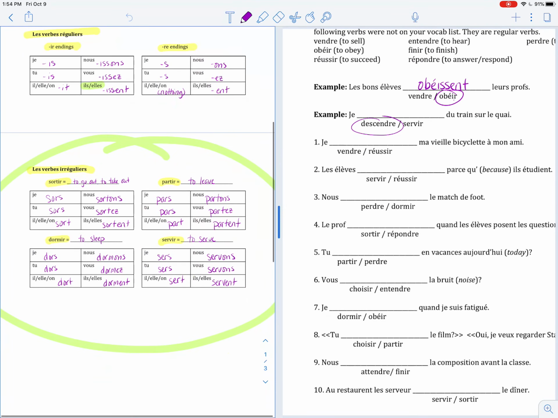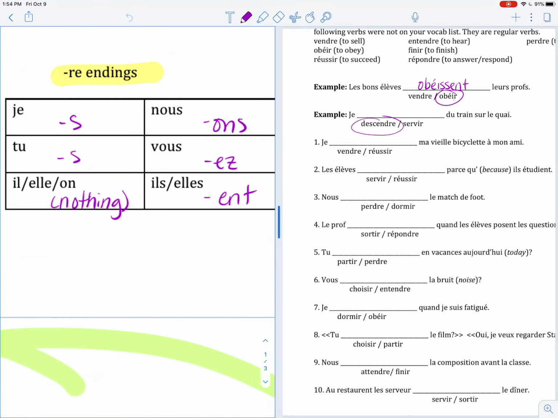And we start here with the irregulars. Is it one of the irregular verbs? No, it's not. Descendre ends in RE. So we go over to the RE endings. And with the je conjugation, it's going to tell us to end in just S.